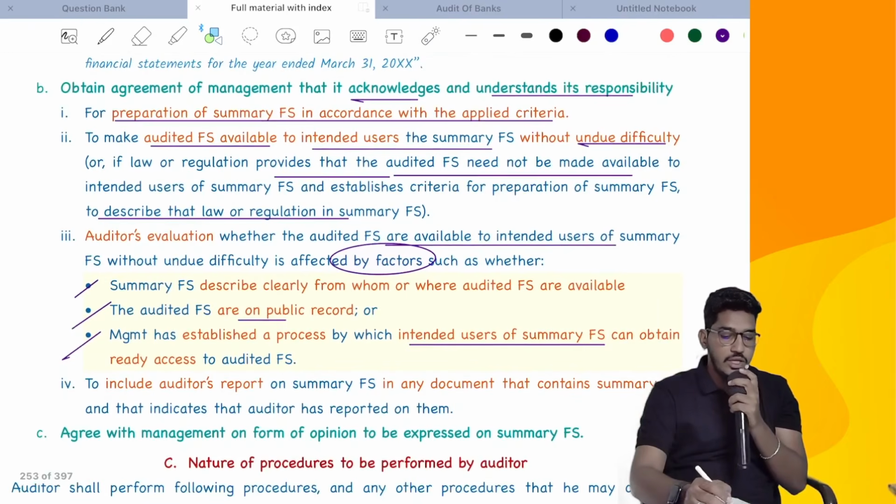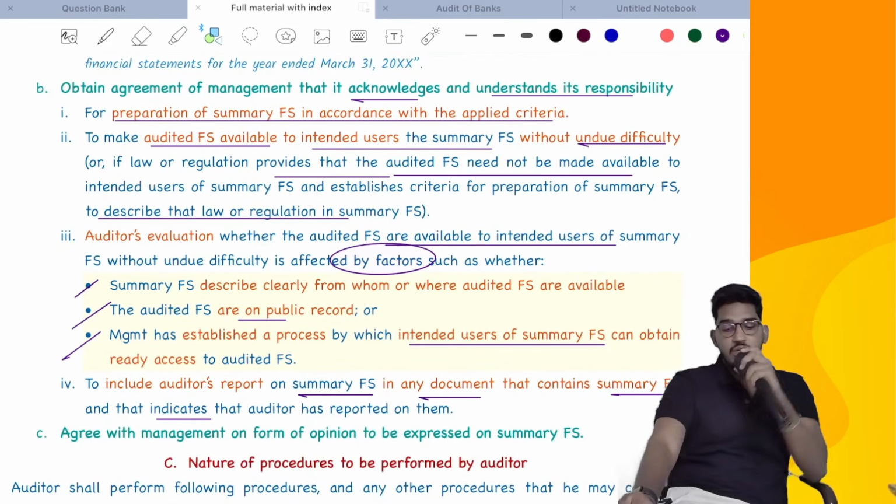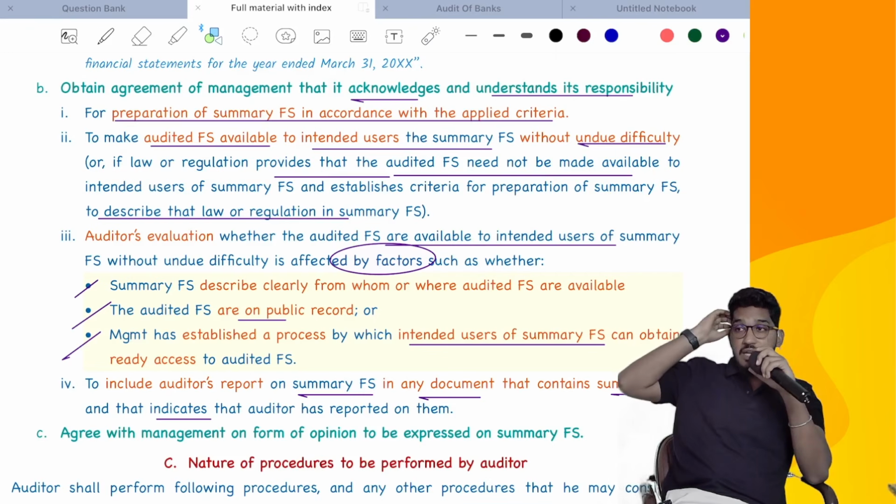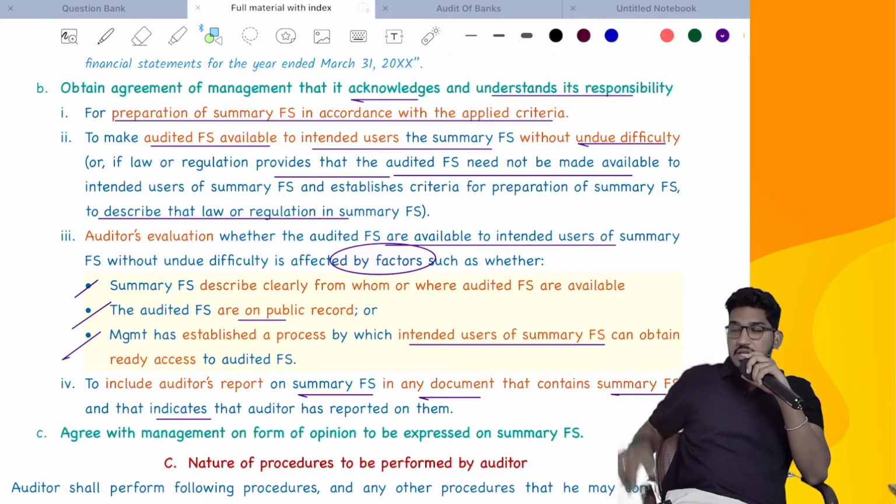And to include the auditor's report on summary financial statements in any document that contains summary financial statements and indicates that the auditor has reported on them. Which means if management is circulating the summary financial statements in any document, and in that document they are saying that these summary financial statements are audited, then it is the responsibility of the management to compulsorily include the audit report there.